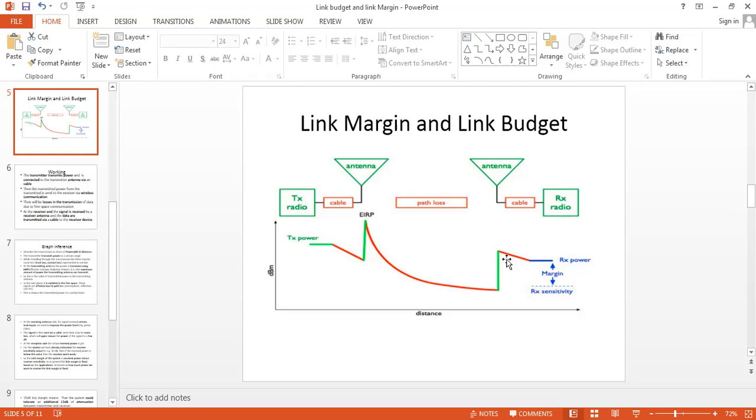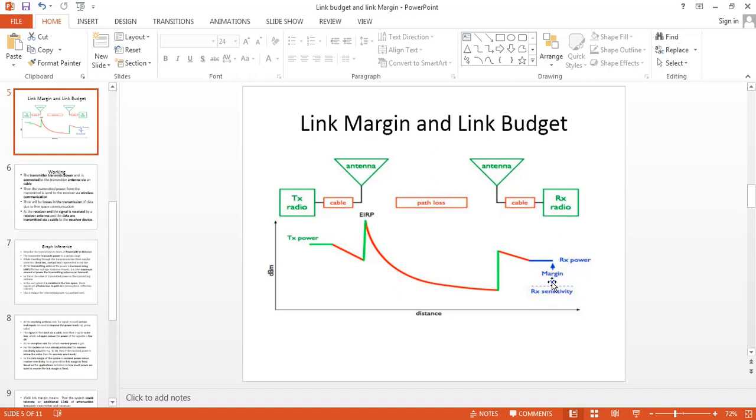Again, when the signal is sent through a cable, due to the losses a small amount of power will be lost, and that will be given to the receiver. So this is the received power, and this is the power margin, the link margin. So the margin is above the sensitivity. This is the receiver's sensitivity. Below this, the receiver won't work.